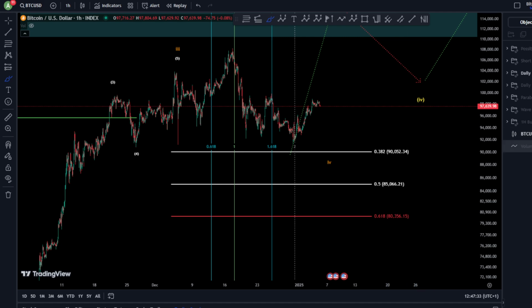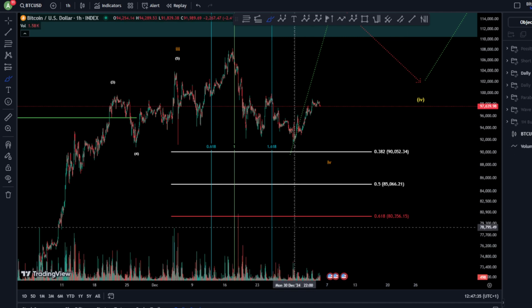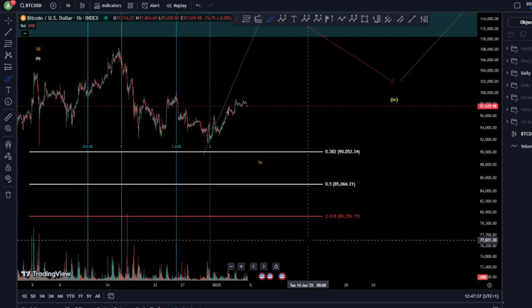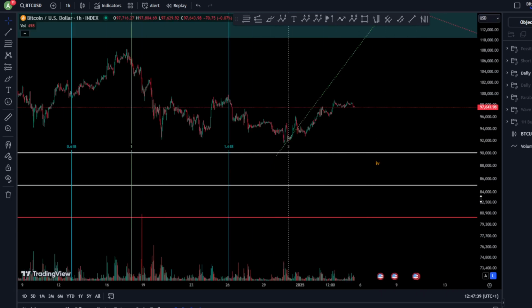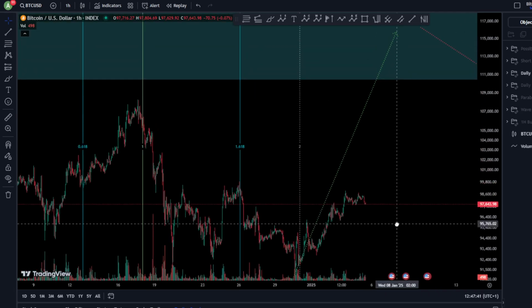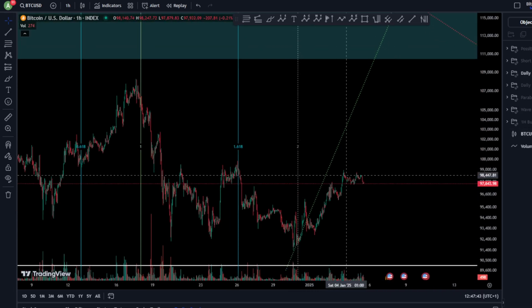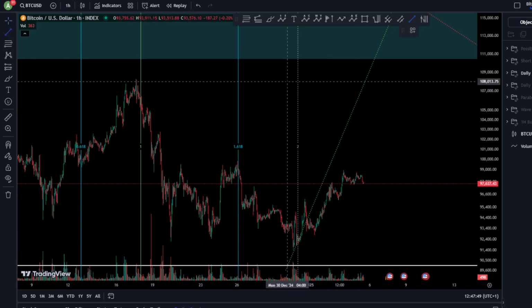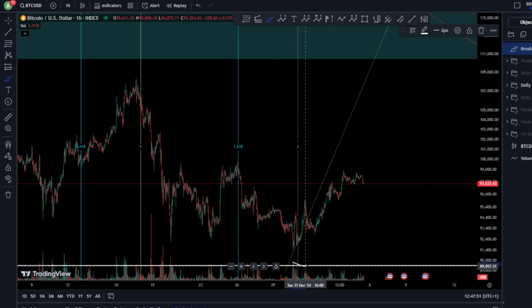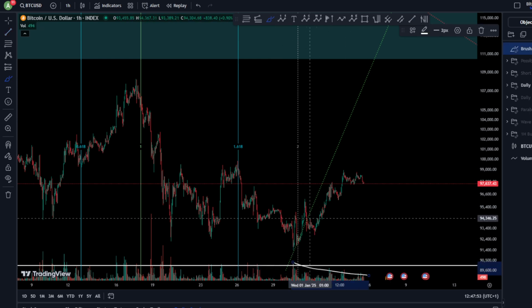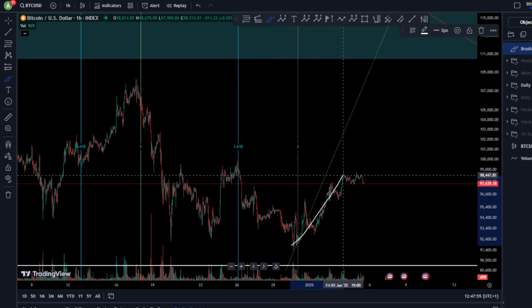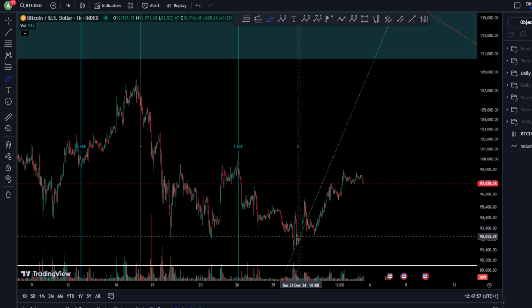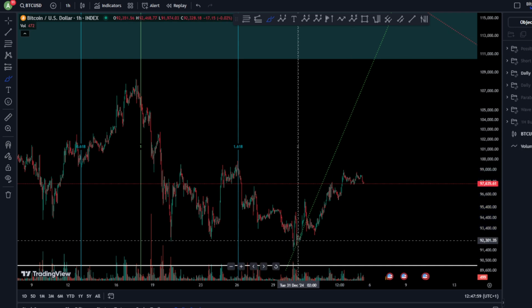In this analysis, we're gonna start with the volume. On the volume, as you can see, for this price here, where we have like 1 2, 1 2, 1 2, we can see clearly that the volume is moving toward the downside. And when you see the volume moving toward the downside while the price is moving toward the upside, that means the price action has started to lose momentum.